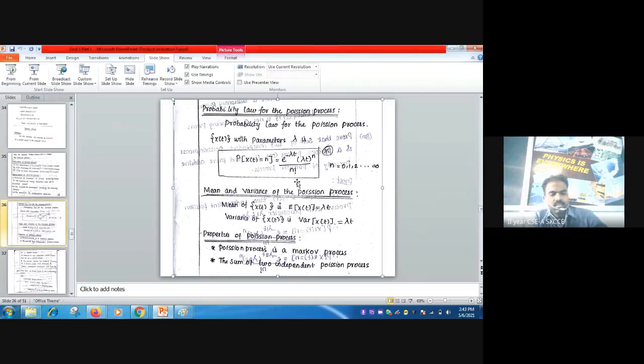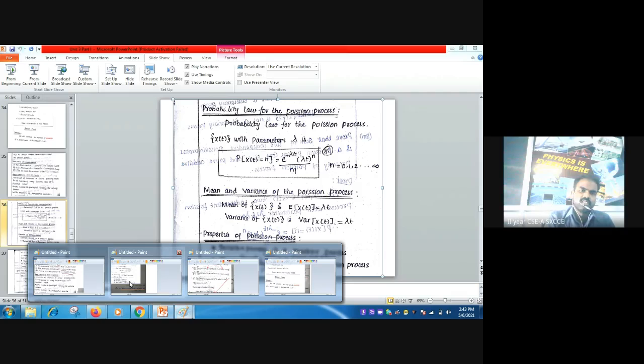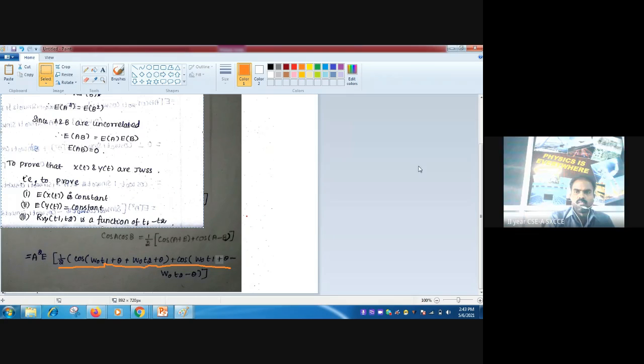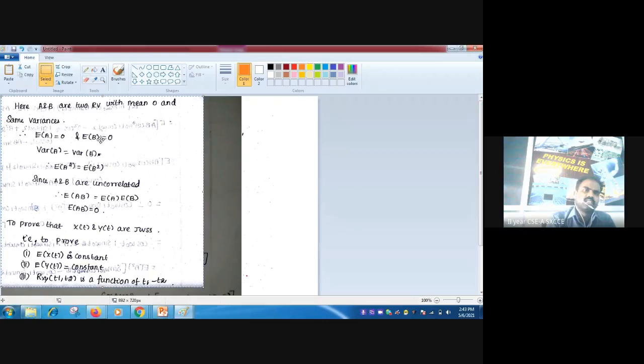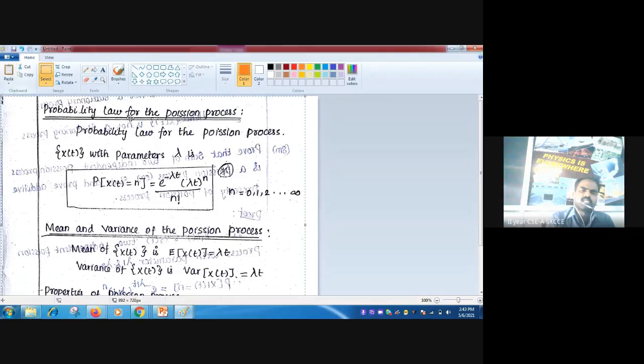Now let us learn the probability law for Poisson process. For each and every distribution and process, separate probability laws are there. Here, the probability law for Poisson process X(t) with the parameter lambda is P of X(t) equal to n is equal to e power minus lambda t into lambda t power n by n factorial. n takes the value 0, 1, 2, 3, etc.